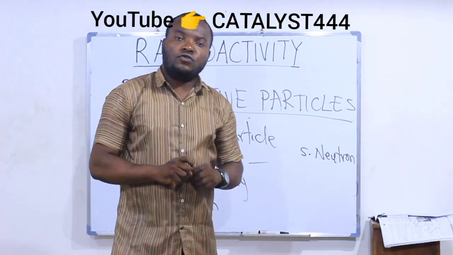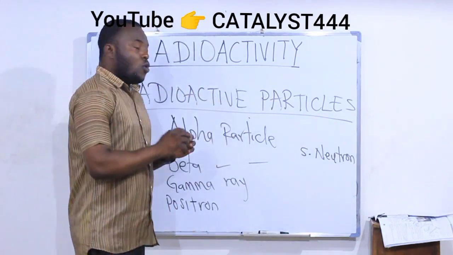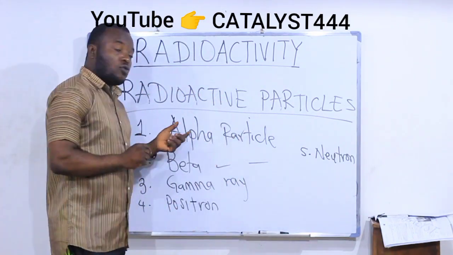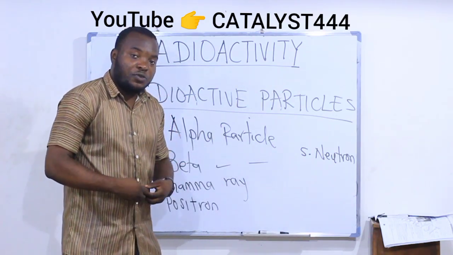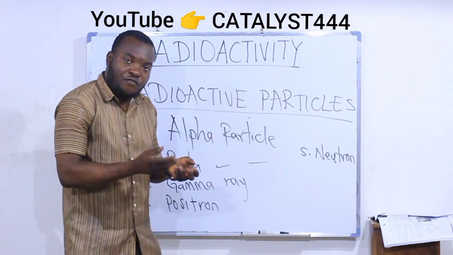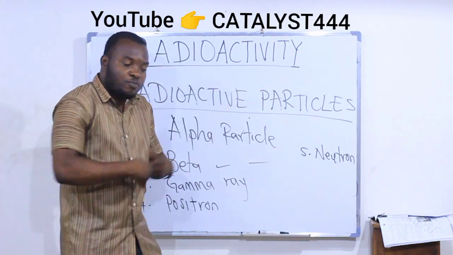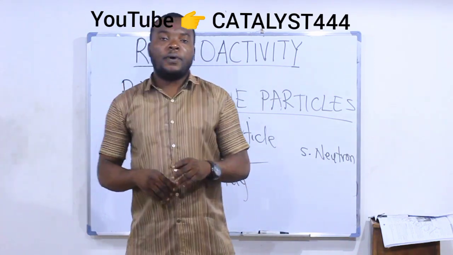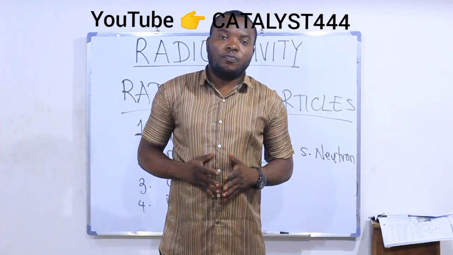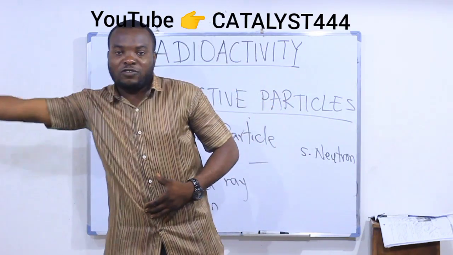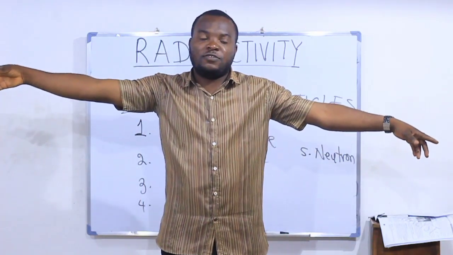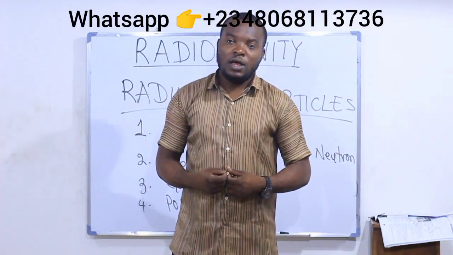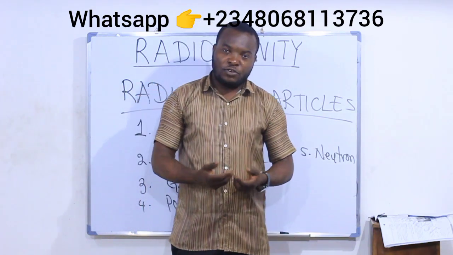Now, what we are going to study is, when an element emits a particular particle, for instance an alpha particle, what becomes of the element? Remember, when you are unstable and you finally give out that thing that makes you unstable, you will not remain the same. There will be a change in you. And what is the nature of the change?